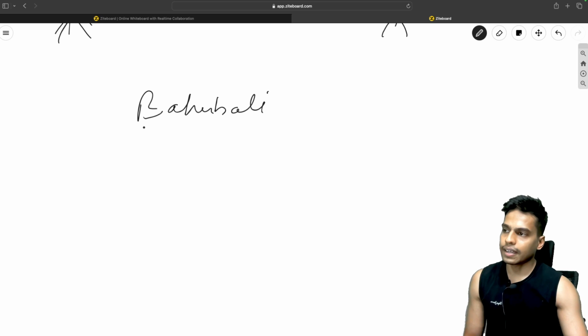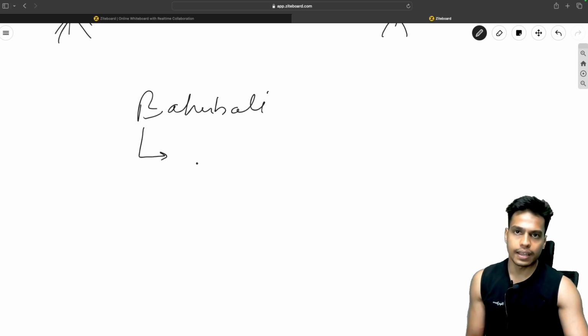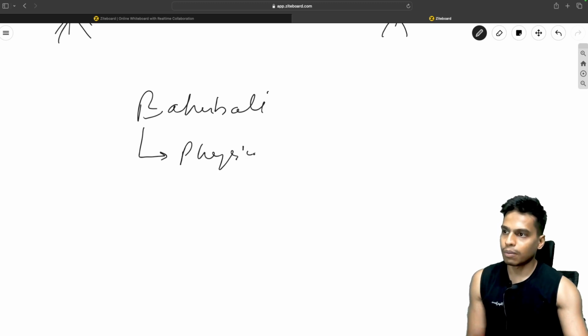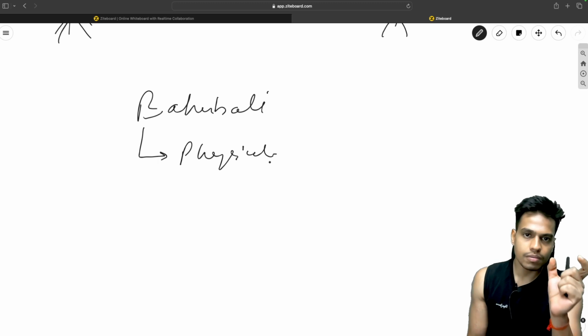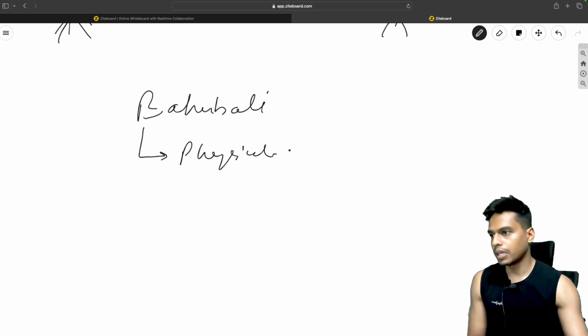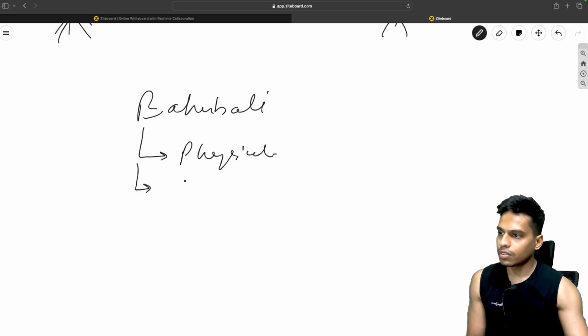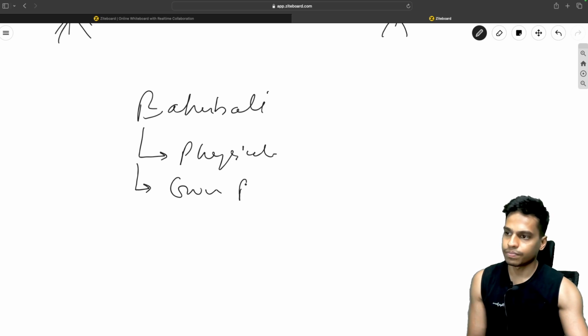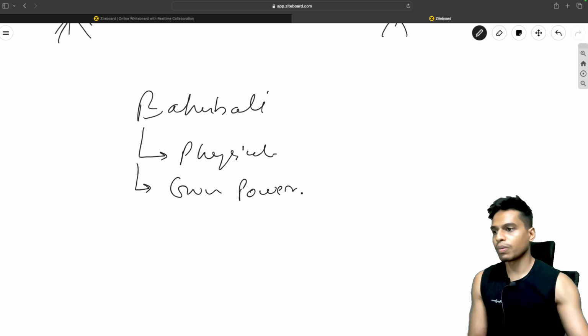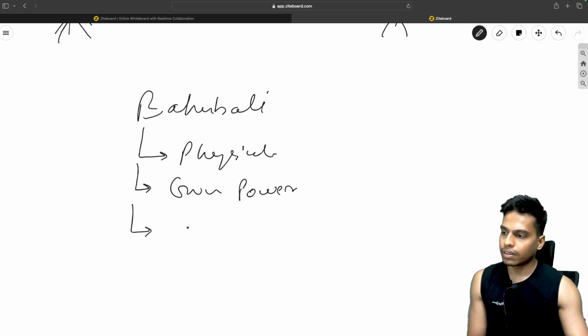So what are the characteristics that a Bahubali can have? A Bahubali should have physical power. Physical power is one of the properties of a Bahubali, and then the gun power. Gun power is another important characteristic of a Bahubali, and then we have war tactics.